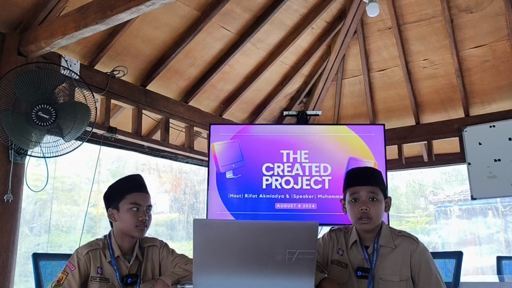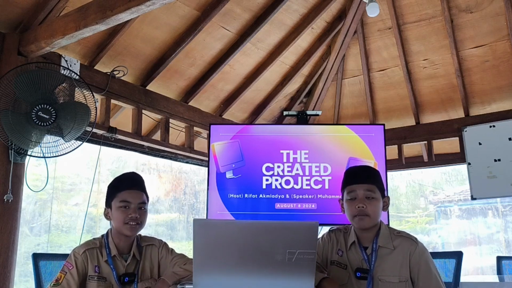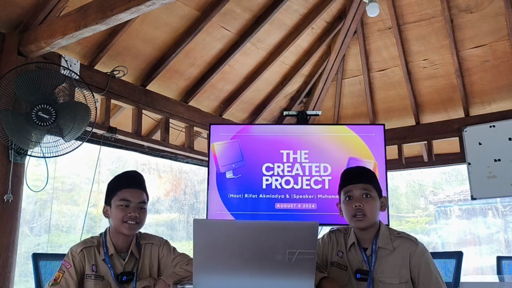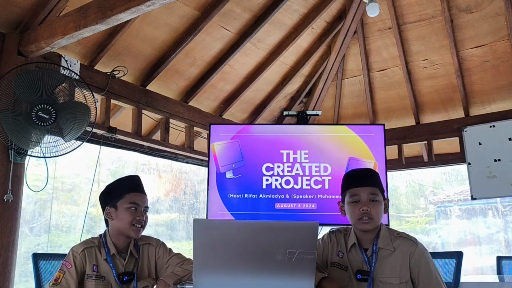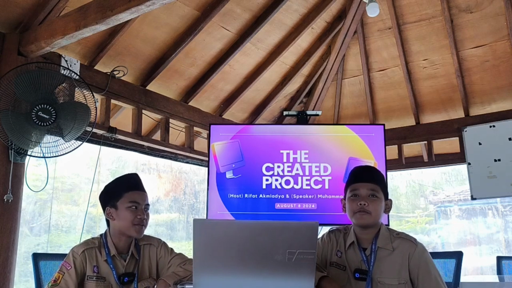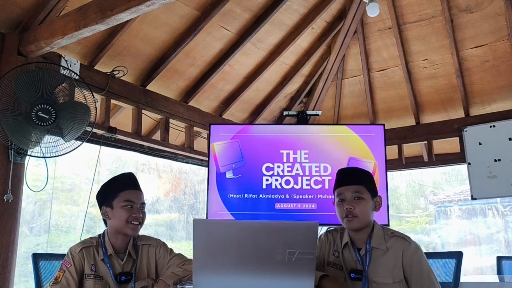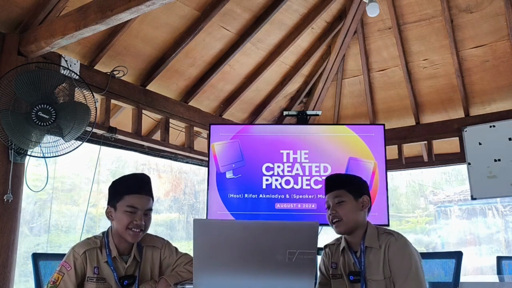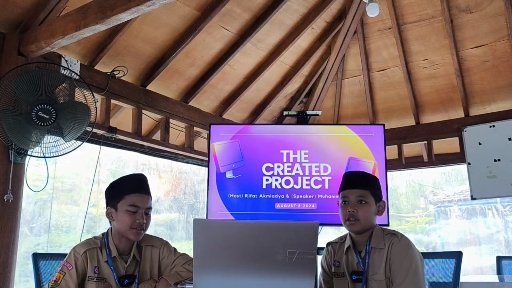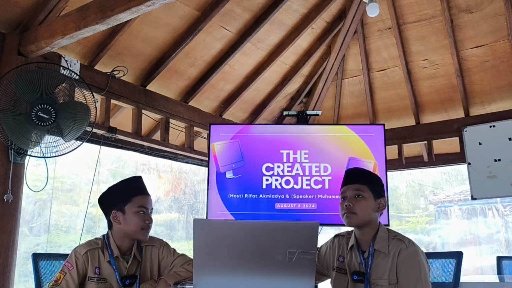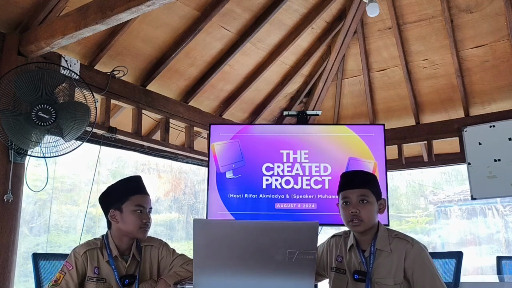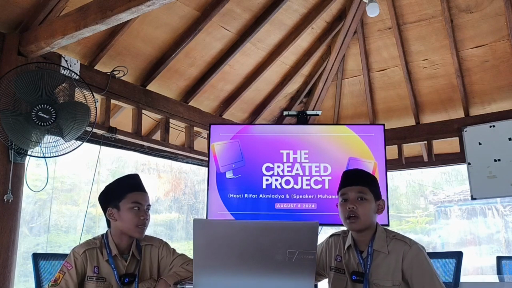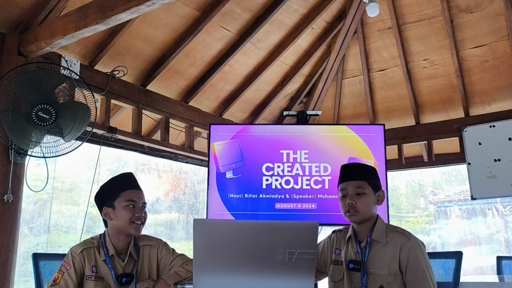ATM in Indonesia is Amati, Tiru, Modifikasi. In English it is see, copy it, and modify. You forget your title, but actually my teacher said you just ape, or amati tiru, or see and copy.